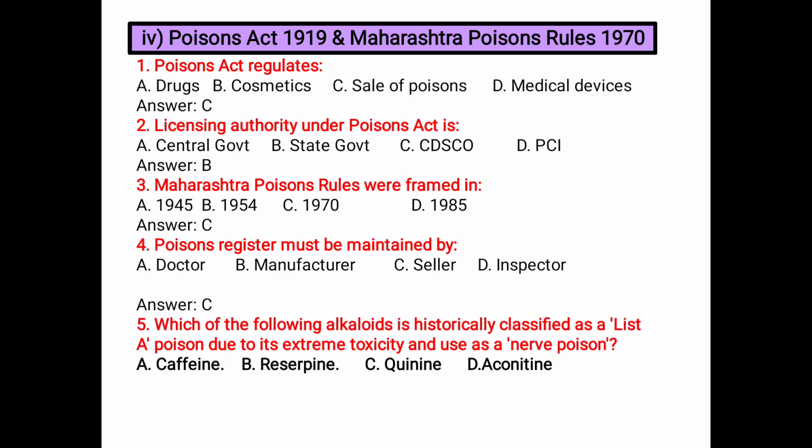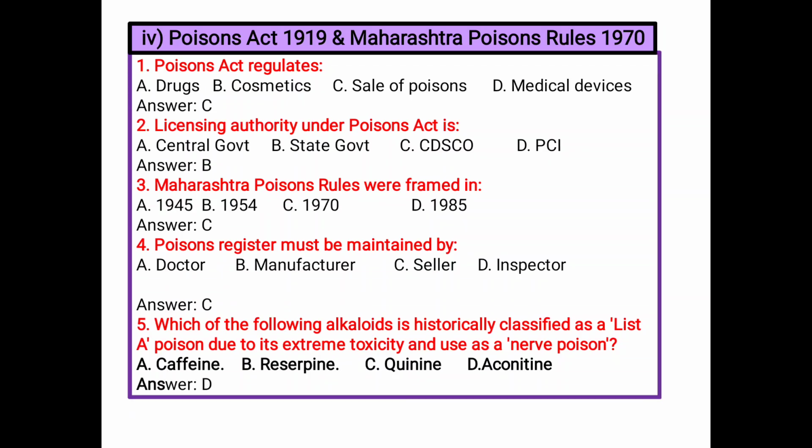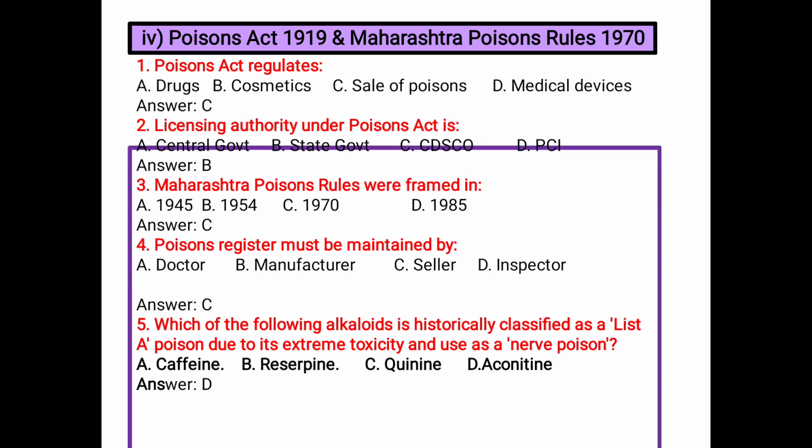Next, which of the following alkaloids is historically classified in the list of poisons due to its extreme toxicity and used as a nerve poison? A. Caffeine, B. Reserpine, C. Quinine, and D. Aconite. Aconitine. D is the correct answer.